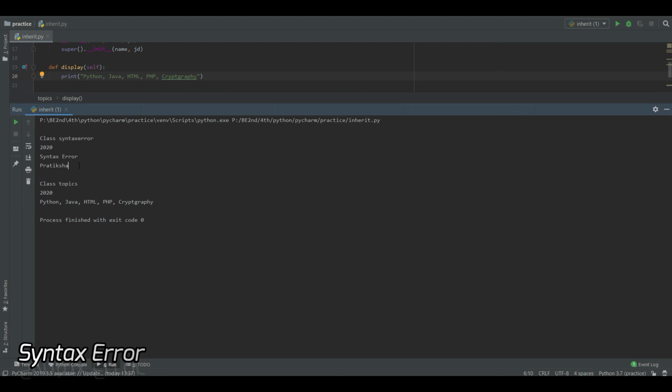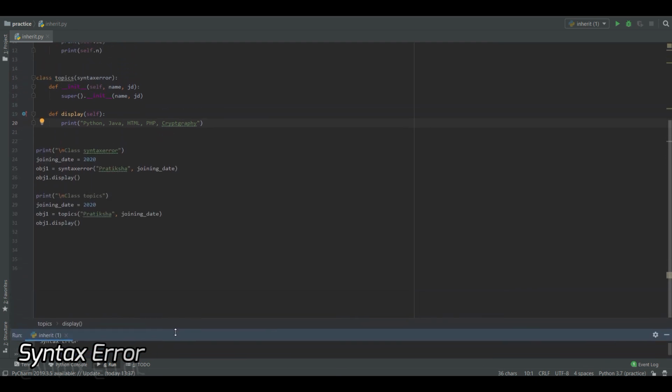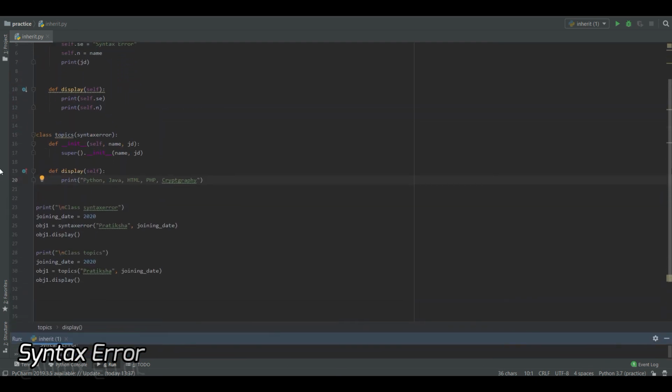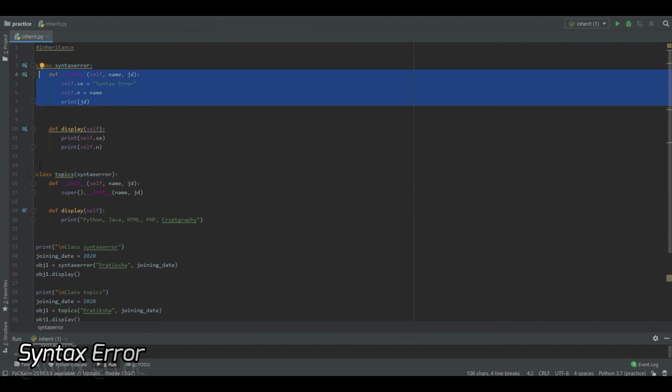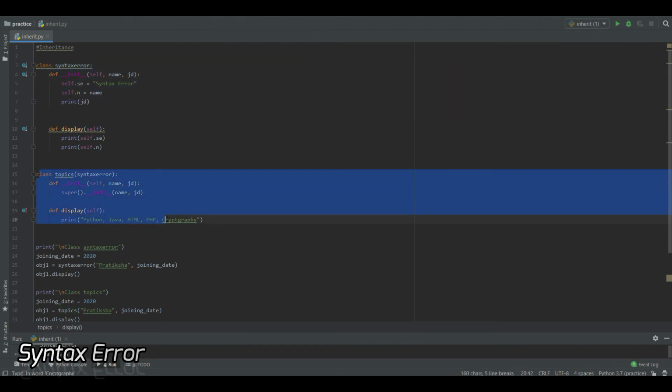Now do you see the difference? The syntax error class is printing 2020 syntax error and Pratiksha, but class topics is printing 2020 and the display function of its own class. It is not printing the values of the syntax error display function. This is what inheritance is. Here I'm using the properties of my parent class inside my child class.